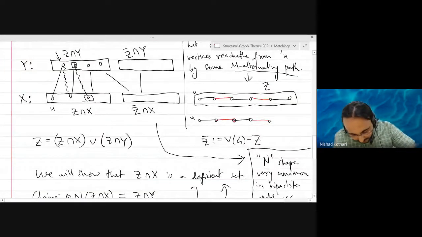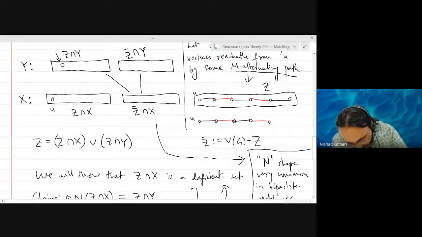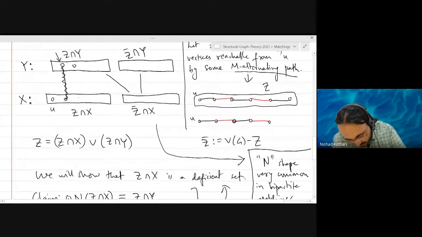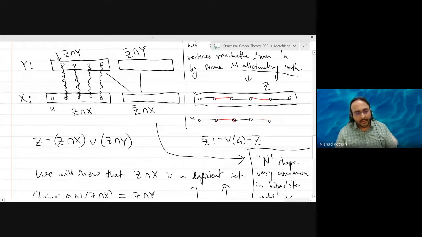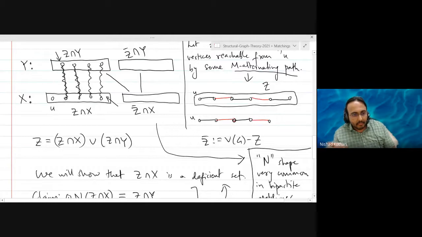So, for every single vertex on this side, you have a matching edge that connects it to the other side. Right? And also, you can't have any other unsaturated vertices here, right? Because that would again be an augmenting path. It is a path that starts at U and it ends at this vertex if there is any unsaturated vertex, right? And that is again not possible.